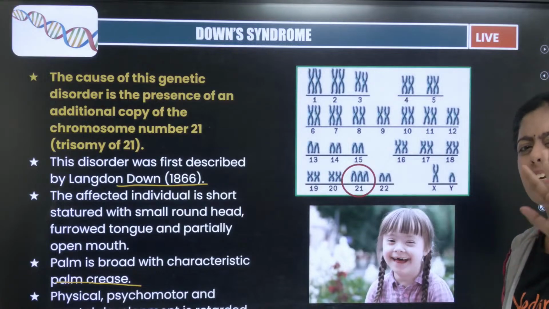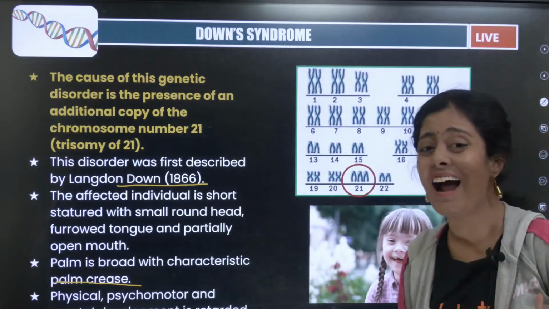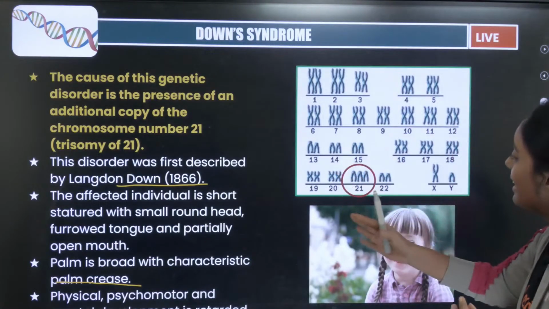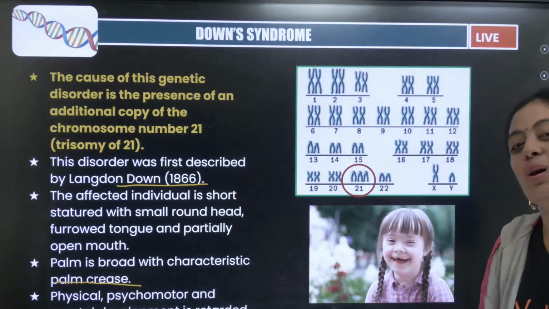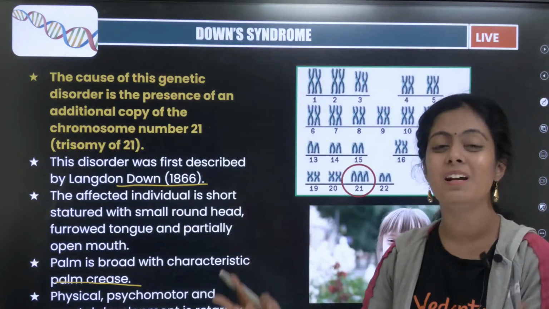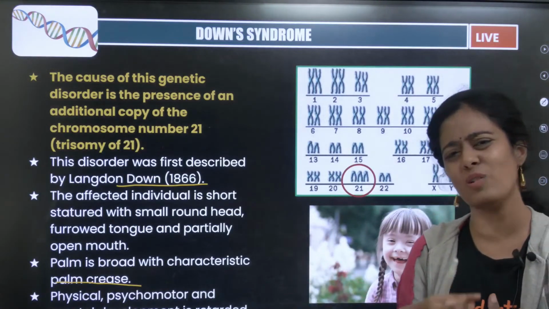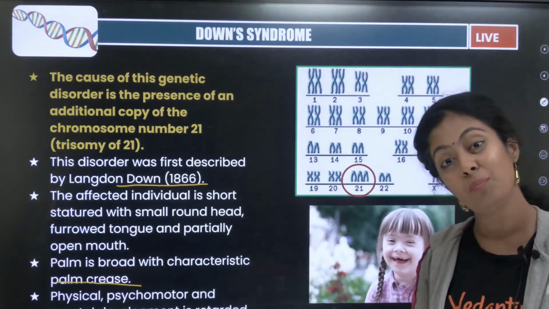And there is no treatment, students. That's the saddest part. See, why is there no treatment? I can't go and delete this chromosome. That's highly impossible. I wish someone comes up with a treatment for such a severe disease. Actually, it is more of a condition than a disease, and we cannot change it at all.